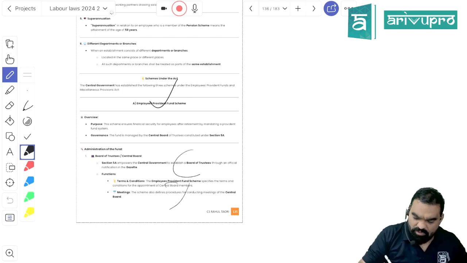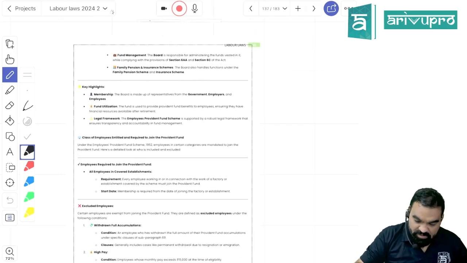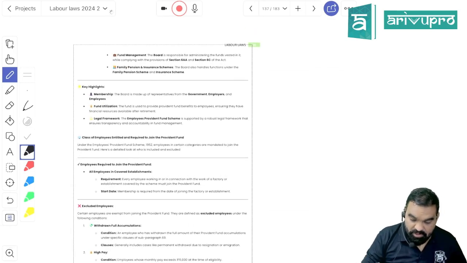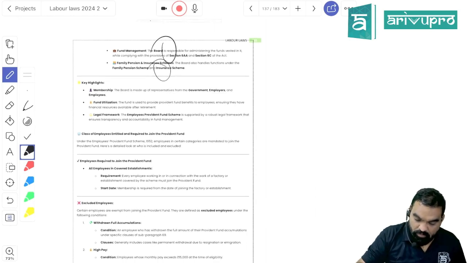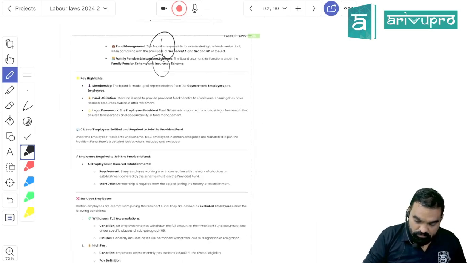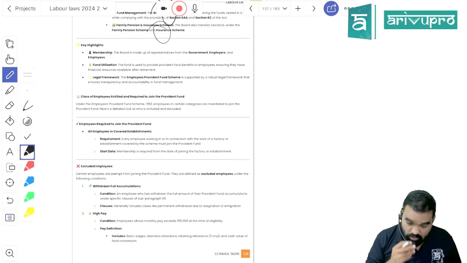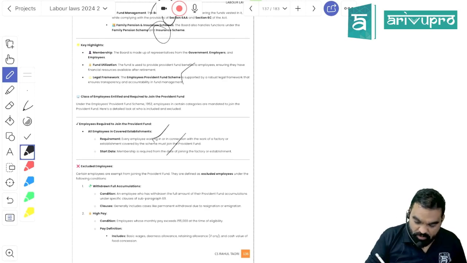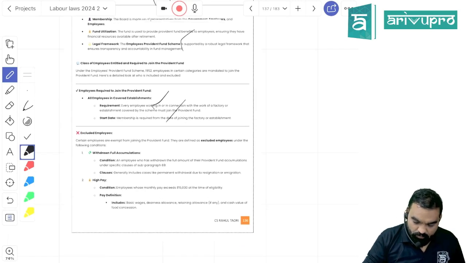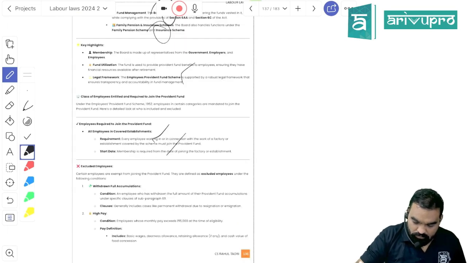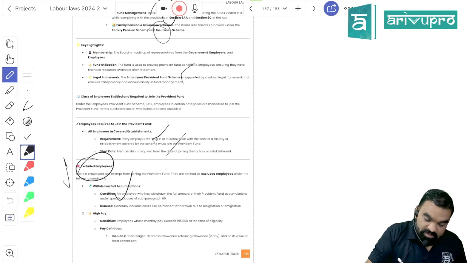I told you it is going to be managed by the Board of Trustees of the Provident Fund institution. The employer has to record everything about the contributions made and the contribution amount. Excluded employees is a very important thing.